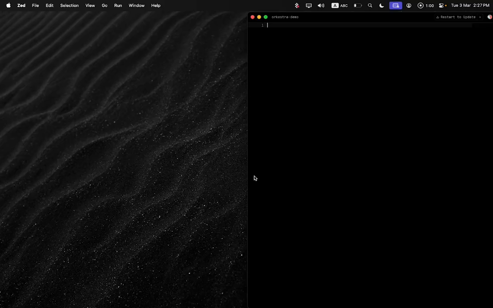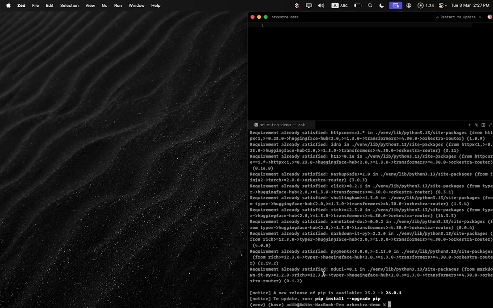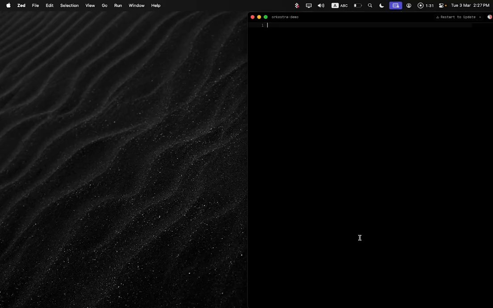A couple of the examples that we have been seeing online is that a lot of people use another LLM to call another LLM, which is just absurd, something that we thought was pretty inefficient. So we built Orkestra. Orkestra is a very simple library that you can just install via pip. So it's very easy to install. You can just go ahead and install Orkestra router. It will install the latest version, which is 0.1.1 as of now, and you can just get started.